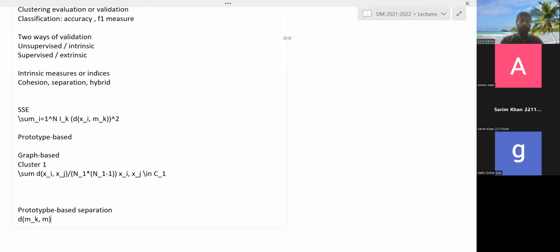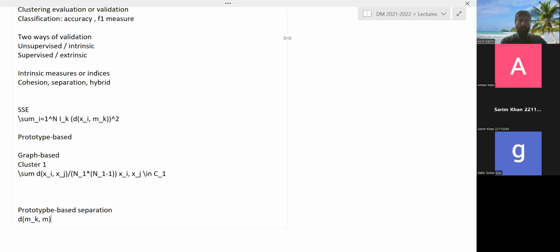And of course, you can have graph based separation as well. In that, you can take the pairwise average of all objects of one cluster with the mean of the other, or all objects of one cluster with every object of every other cluster. Of course, the calculation will increase a lot. All of these options are possible.